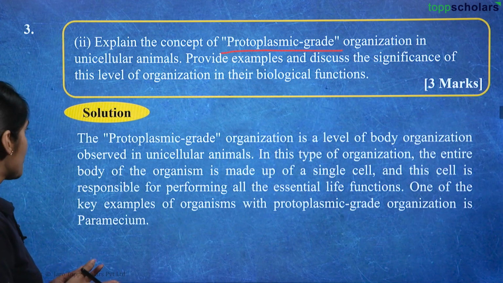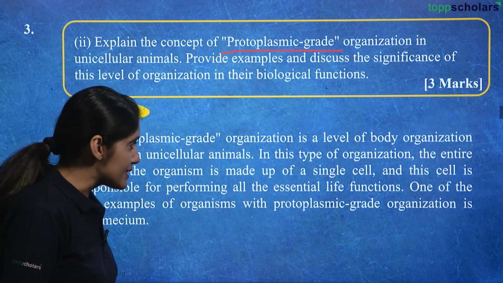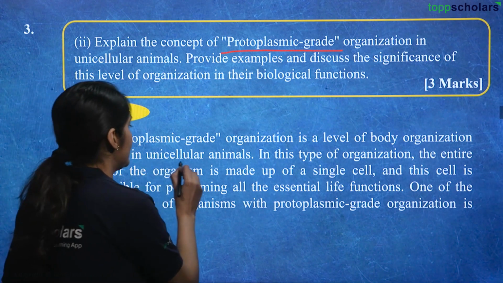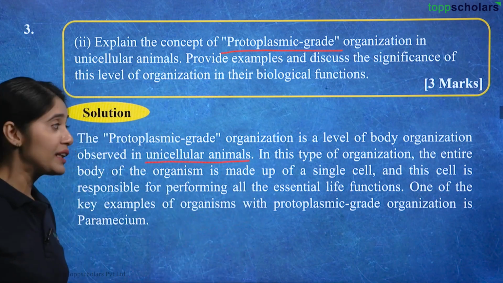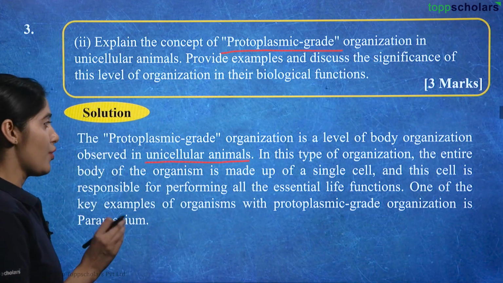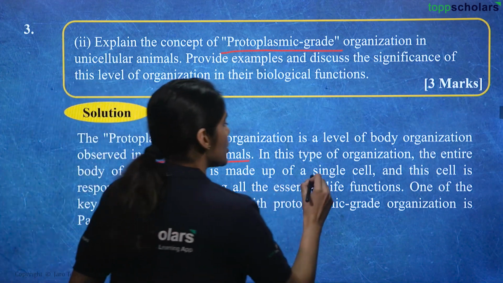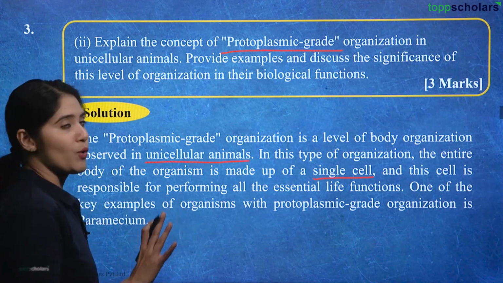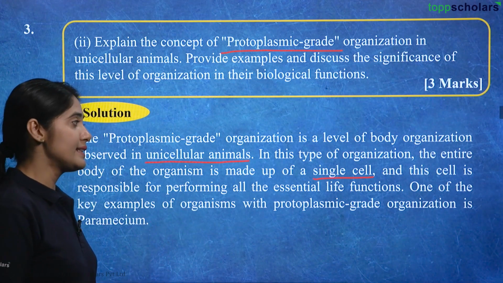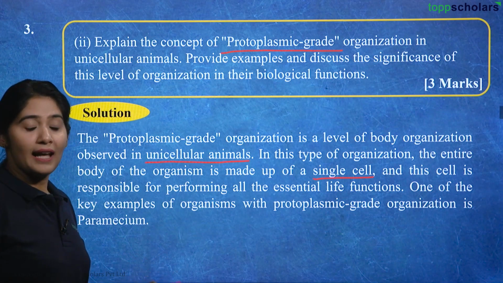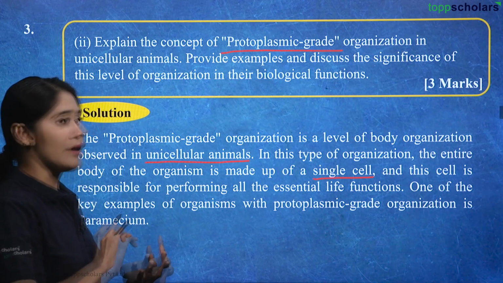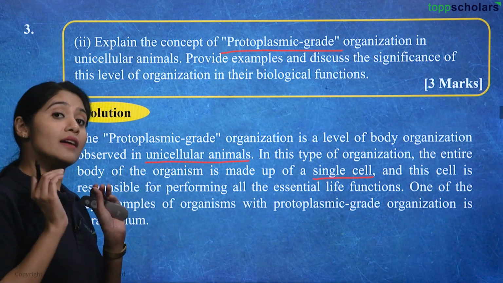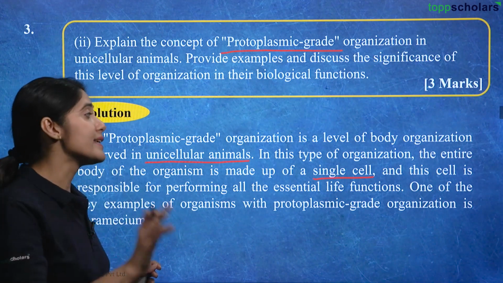So let's see the solution. The protoplasmic grade organization is a level of body organization observed in unicellular animals. In this type of organization, the entire body of the organism is made up of a single cell, unicellular. This cell is responsible for performing all the essential life functions, that is respiration, excretion, digestion, metabolism, everything. All the processes are done within one single cell itself.